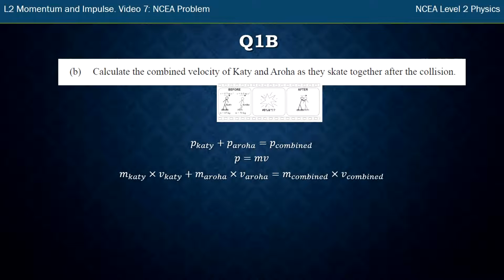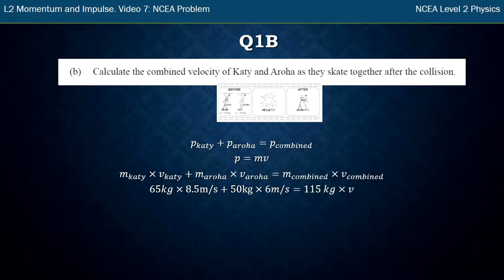What I'm going to do is take that first equation, and instead of writing momentum of Katie, or P of Katie, I'm just going to write mass times velocity of Katie. And then the same for Aroha. Instead of momentum, I've got mass times velocity of Aroha, and combined, mass combined times velocity combined. And then put in all the values that I know. I know Katie's mass, I know Katie's initial speed, I know Aroha's mass, Aroha's initial speed, I know their combined mass, I don't know their speed.